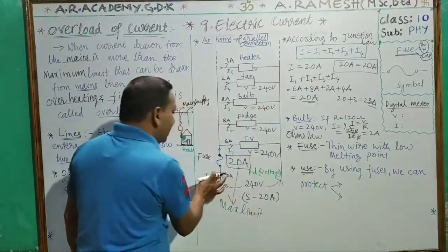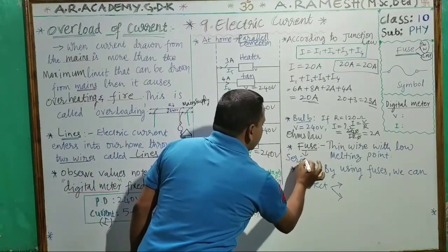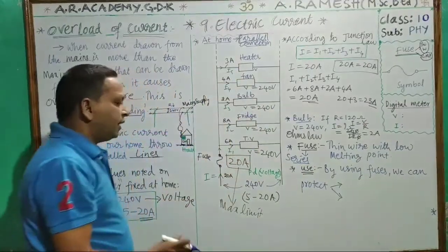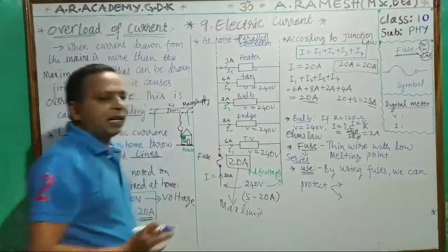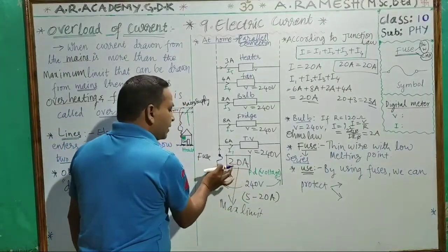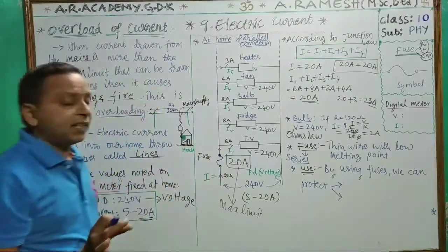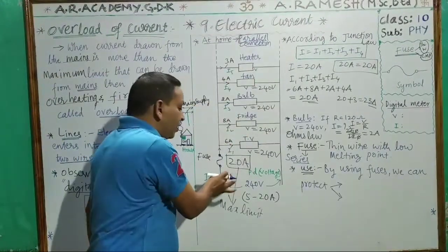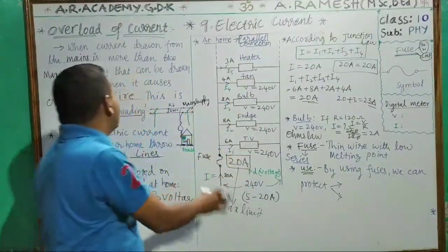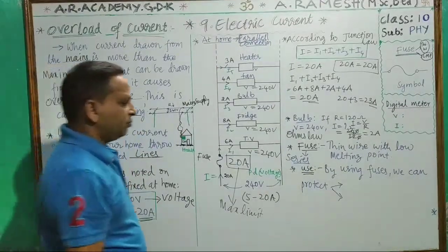It is connected in series. How is it connected? In series. It is connected in series in our house. Starting from the mains where the current is coming in, at that point only we will connect this fuse in series. It will protect our electrical appliances. If we connect it like this, the fuse will protect our electrical appliances from overheating, damage and fire.